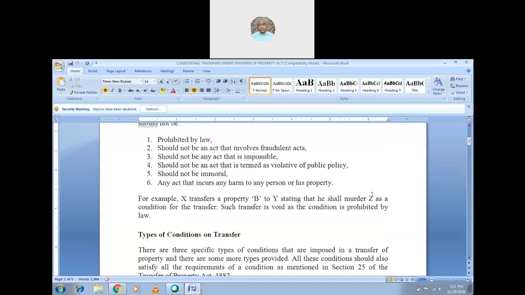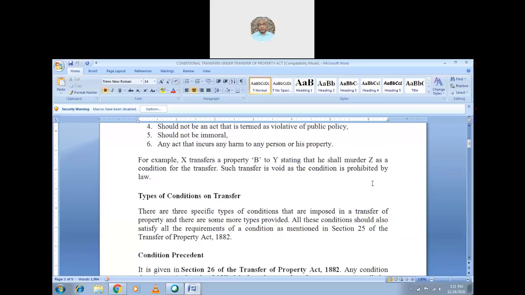Y has to murder Z. If he murders Z, he will get property B from A. Murdering Z is a condition for the transfer. Such a transfer is void as the condition is prohibited by law. Can the law allow a person to be murdered? The answer is no, sir.